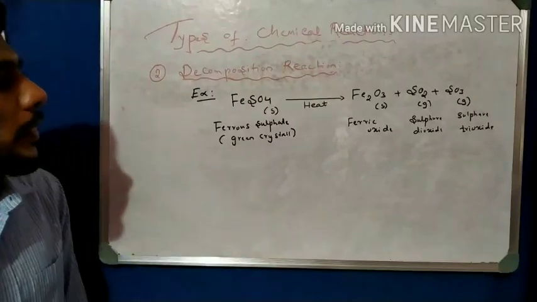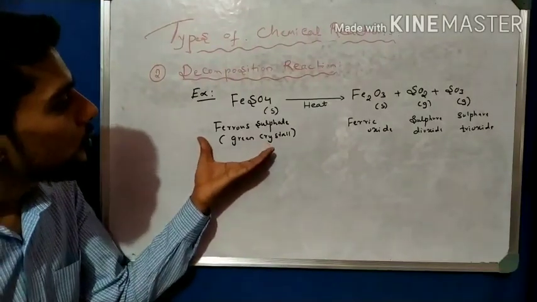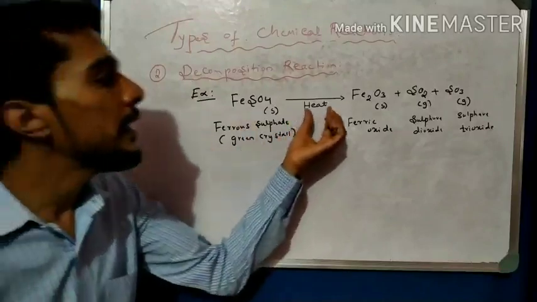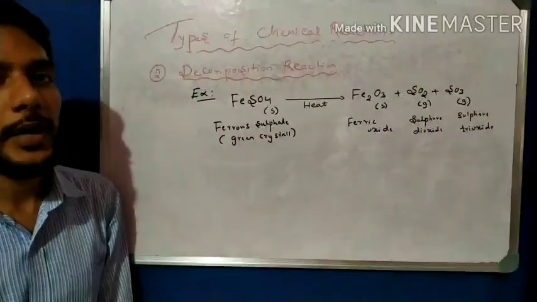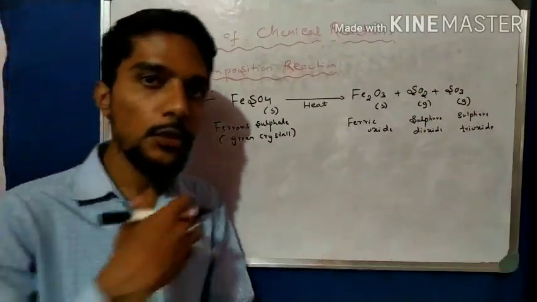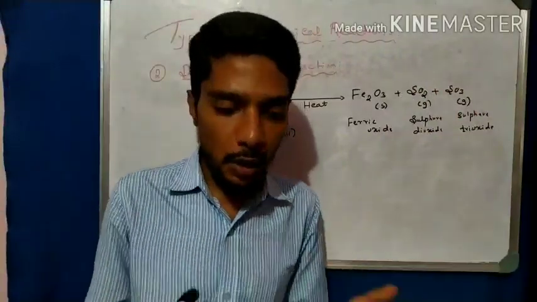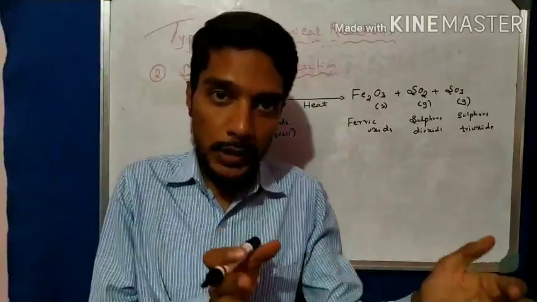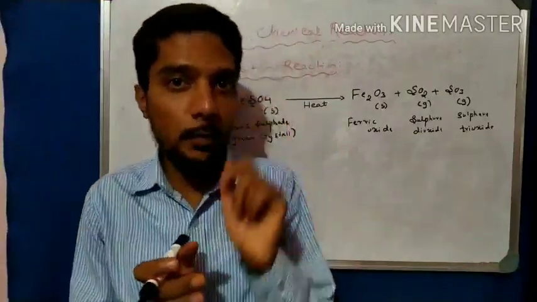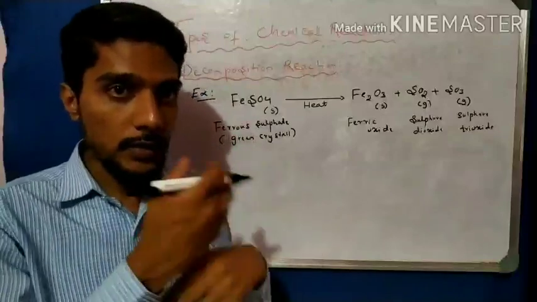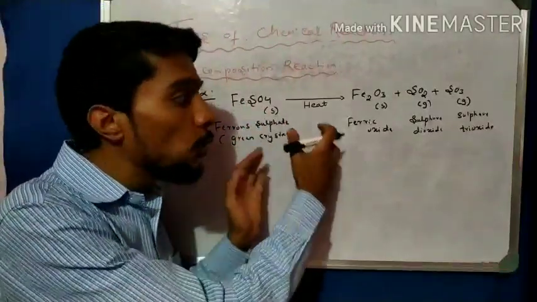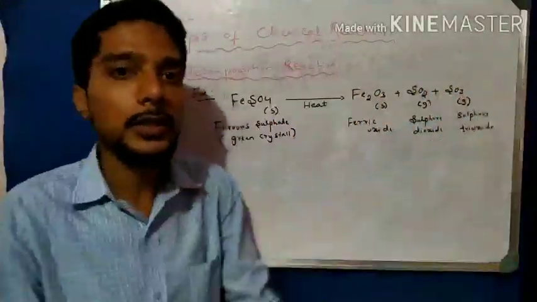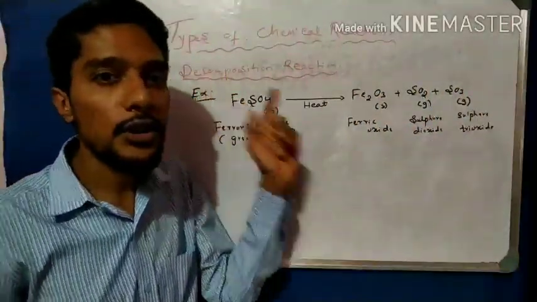So observe here, this is FeSO4. When it is heated, what happened? One, two, three, three products are obtained. It is actually the opposite of the combination reaction. In the combination reaction, two or more substances combine to form a single product. But in this, it is the reverse: a single substance breaks down into two or more substances. It is called a decomposition reaction.